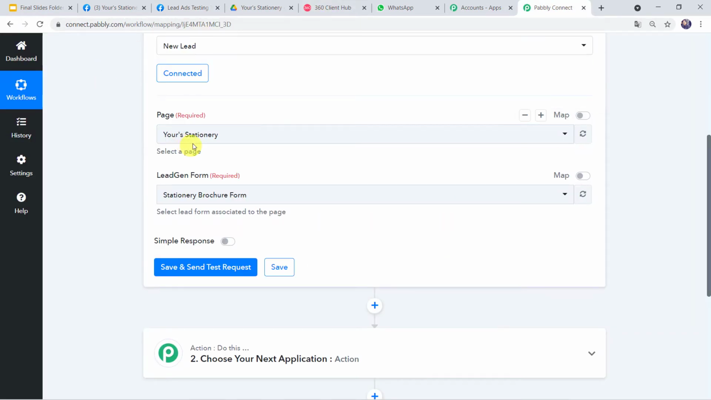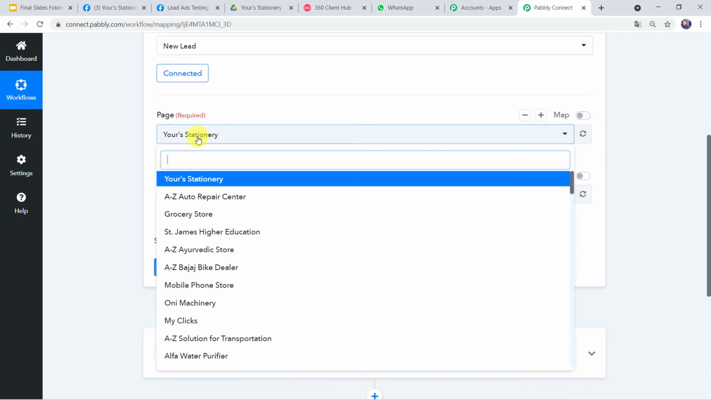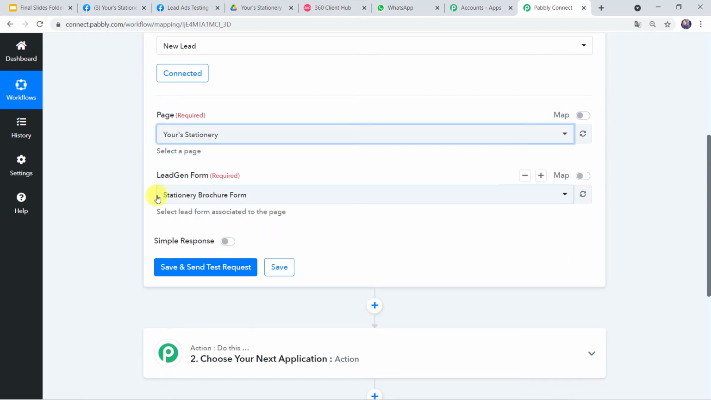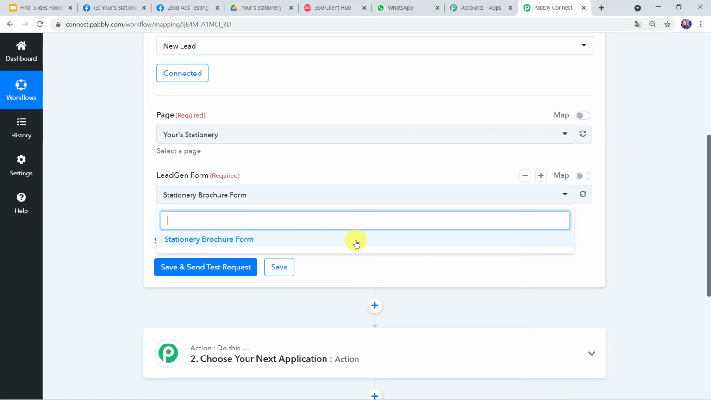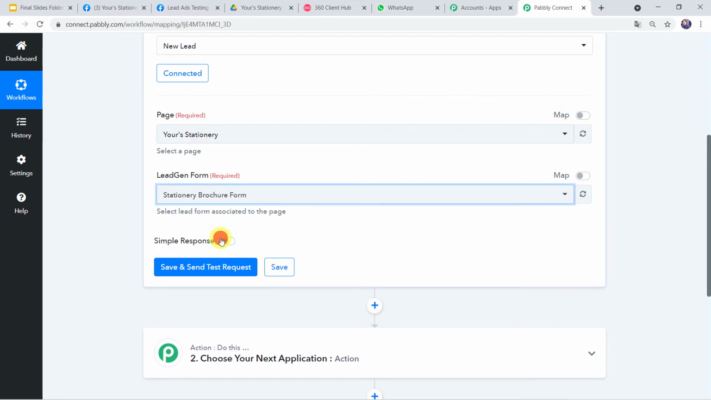Now let's go to Pabbly Connect and here we have to select the page that is Your Stationery, and the lead generation form is automatically captured just because I have just a single form in this particular page. If you have created multiple forms, then from the drop down you can select the form whatever you want.